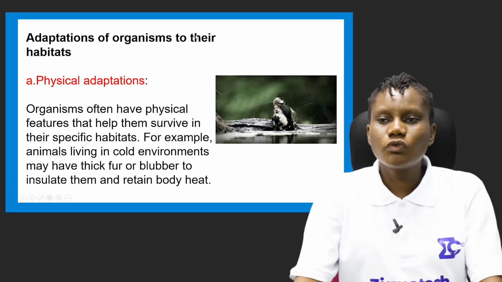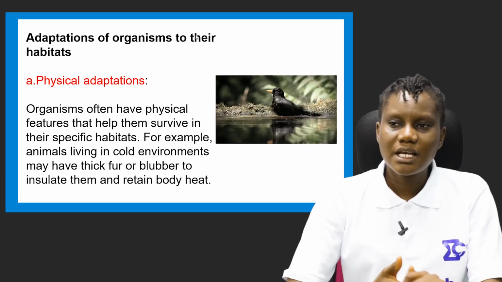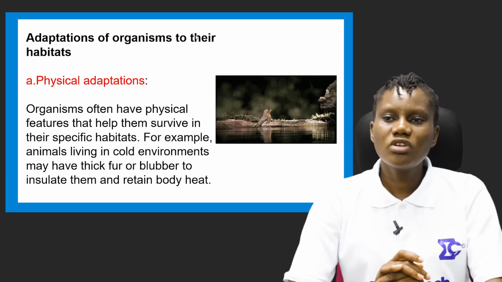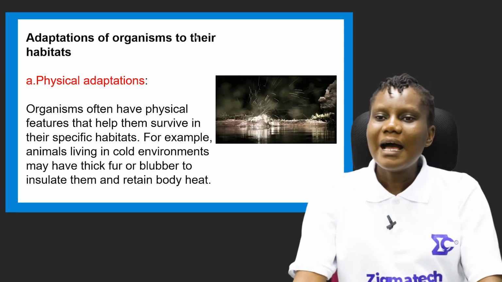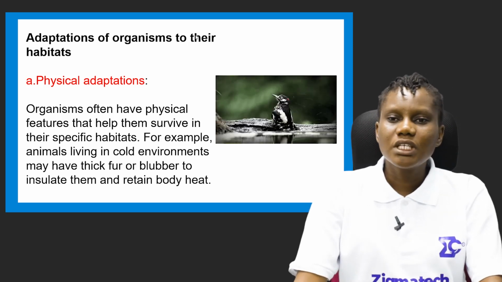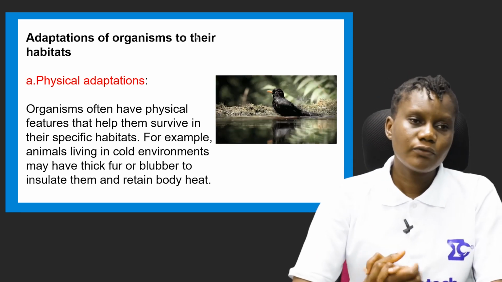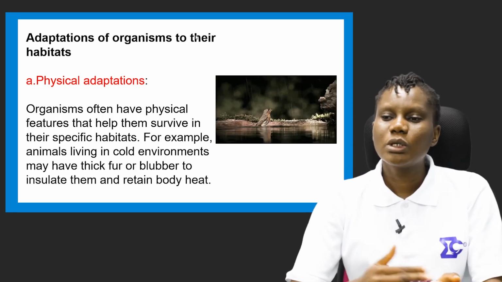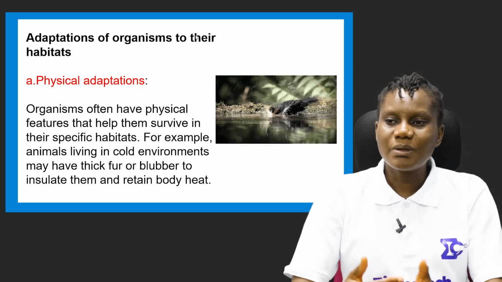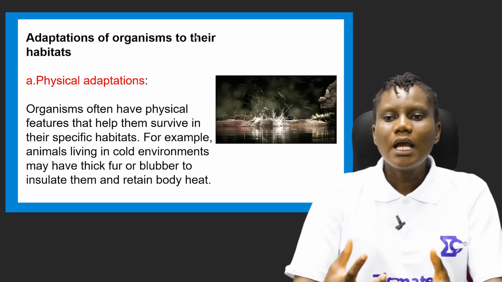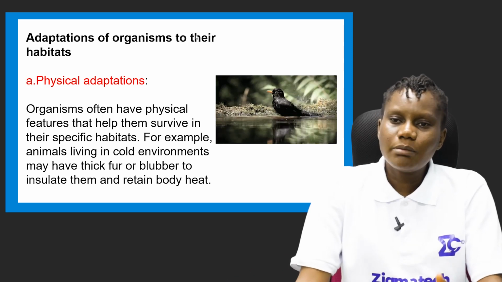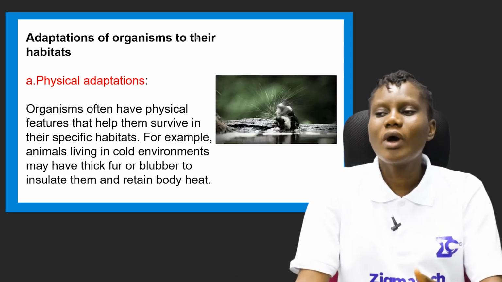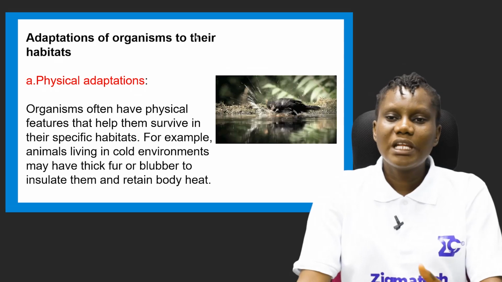So, adaptation of organisms to their habitats. What are the things that organisms have that help them to adapt to their habitat, that help them to stay in their habitat? We have some types of them, and under it we're going to be considering some specific characteristics that they have that help them to stay in the habitat. And number one of it is physical adaptations. Physical adaptation.